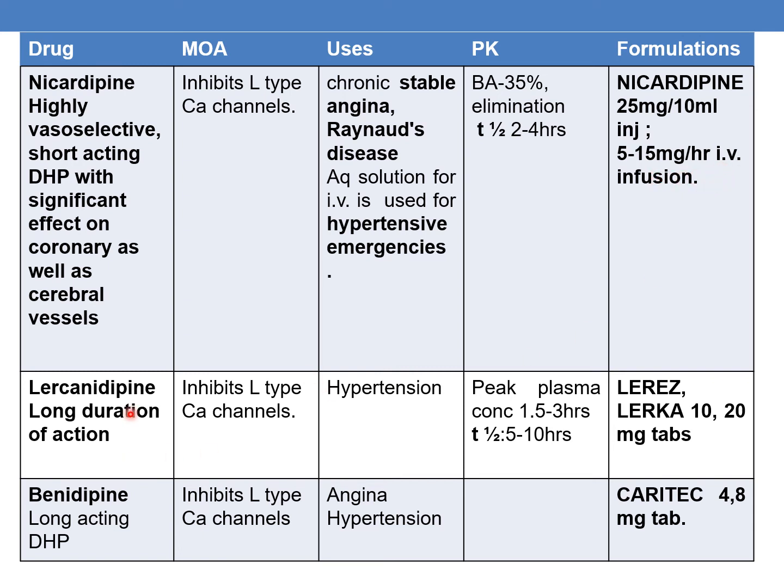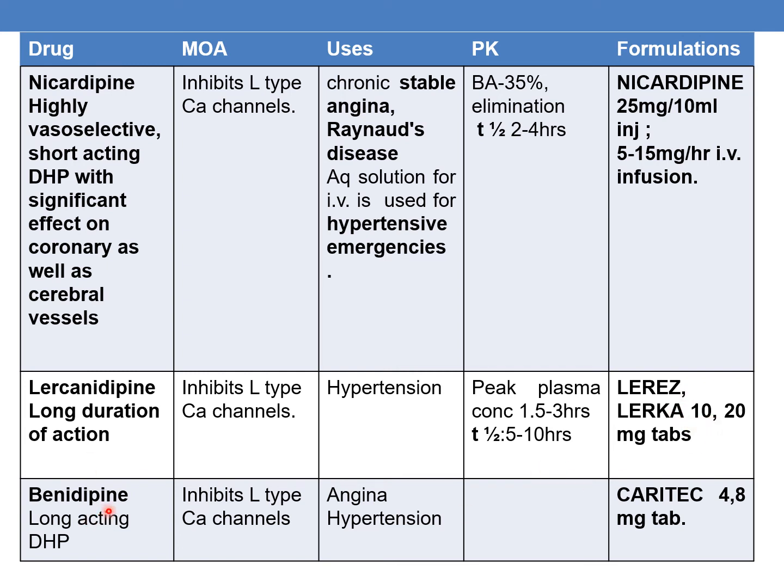The next drug is lercanidipine. It is a long-acting drug. It inhibits L-type calcium channels and is mainly used to treat hypertension. The peak plasma concentrations are attained within 1.5 to 3 hours and the T-half is 5 to 10 hours. The marketed formulations are Leris, Lerca, which are available in 10 and 20 mg tablets.